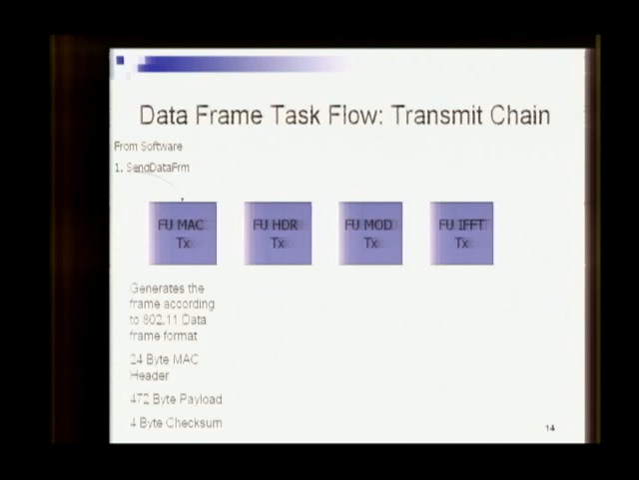The MAC-TX currently implements the .11 compatible data and ACK frame formats. So for a 500 byte MAC frame size, there is 74 byte MAC data, 472 byte payload, and a 4 byte checksum. The MAC-TX will format the data according to the .11 format, and then transfer the frame to the header TX with the task TX data available.